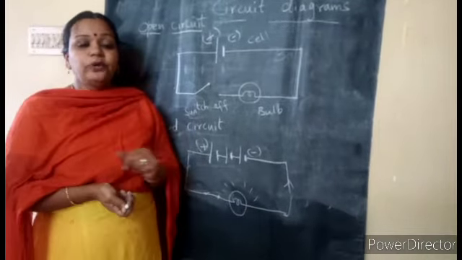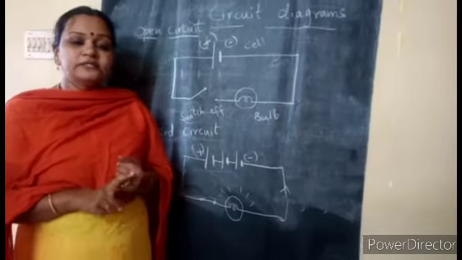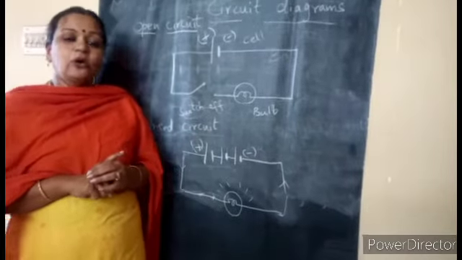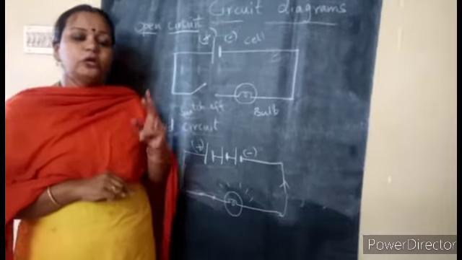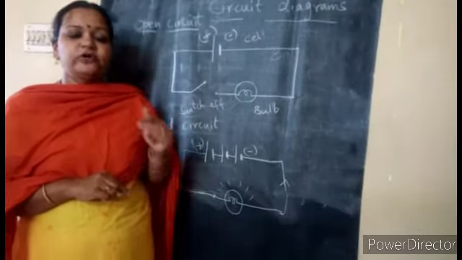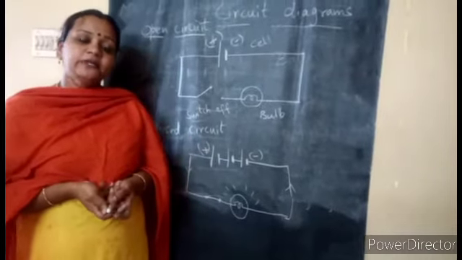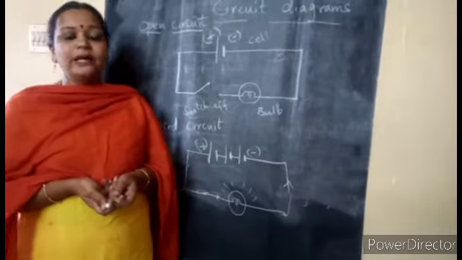Yes children, in today's class we learned about electricity, what we mean by current electricity, and what protons, electrons and neutrons are. We had a short look at it, and by now you know that there are two different types of charges, positive and negative. And who carries them? Positive charges are carried by particles called protons, and negative charges are carried by particles called electrons.